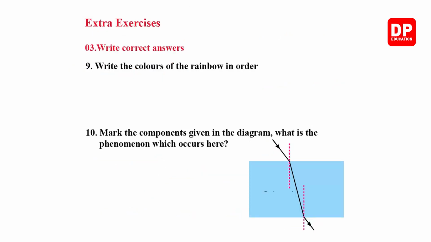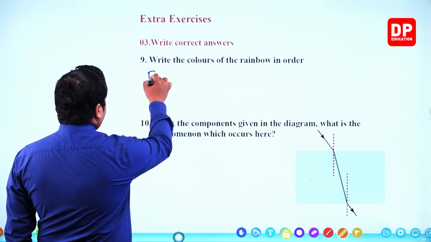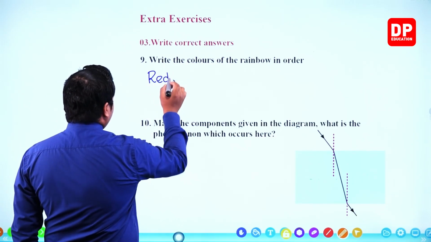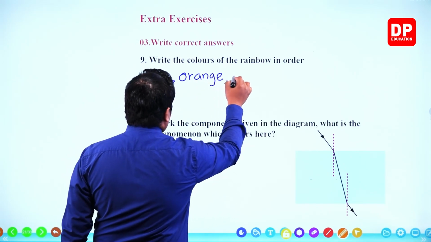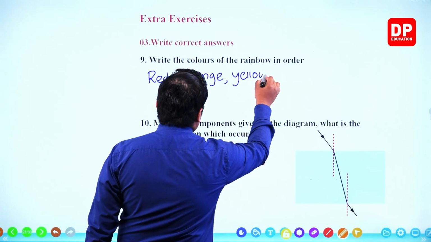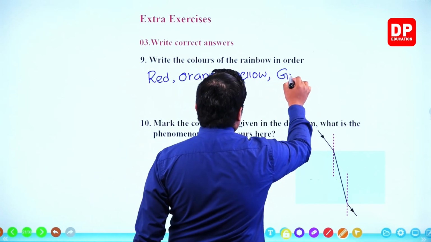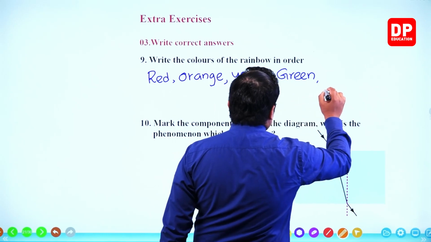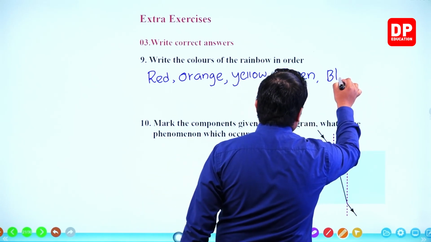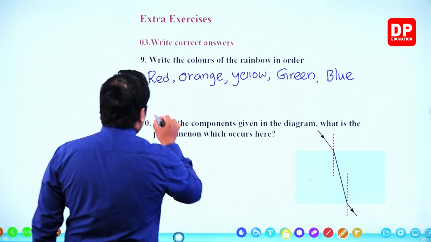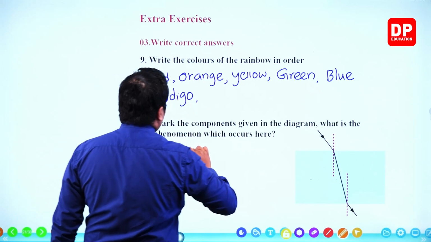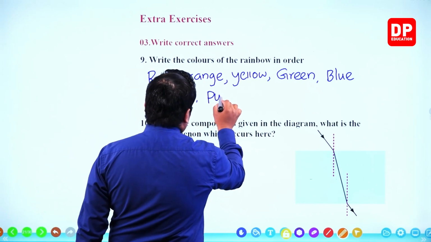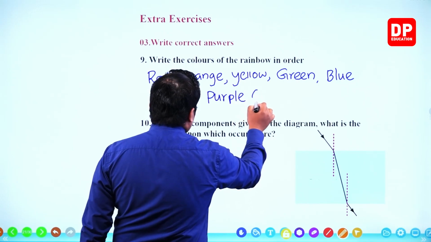Write the colors of the rainbow in order. The colors of the rainbow in order. Red, orange, yellow, green, blue, indigo, purple, or else violet.